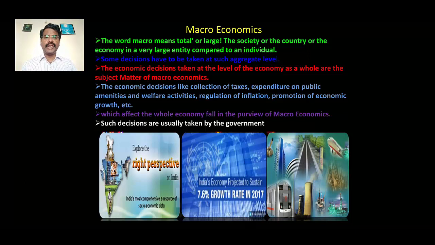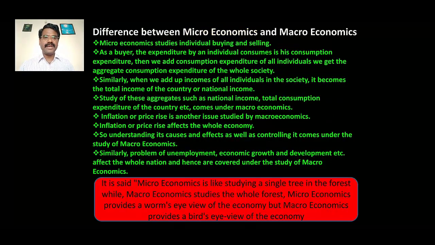Such decisions are usually taken by the government, not by an individual or a family. Here in macro, the decisions are made by the government. The problem is not of a single person or a family. It's a problem of the whole country, the entire citizens, the entire population of the country. So let's come to the difference between microeconomics and macroeconomics.